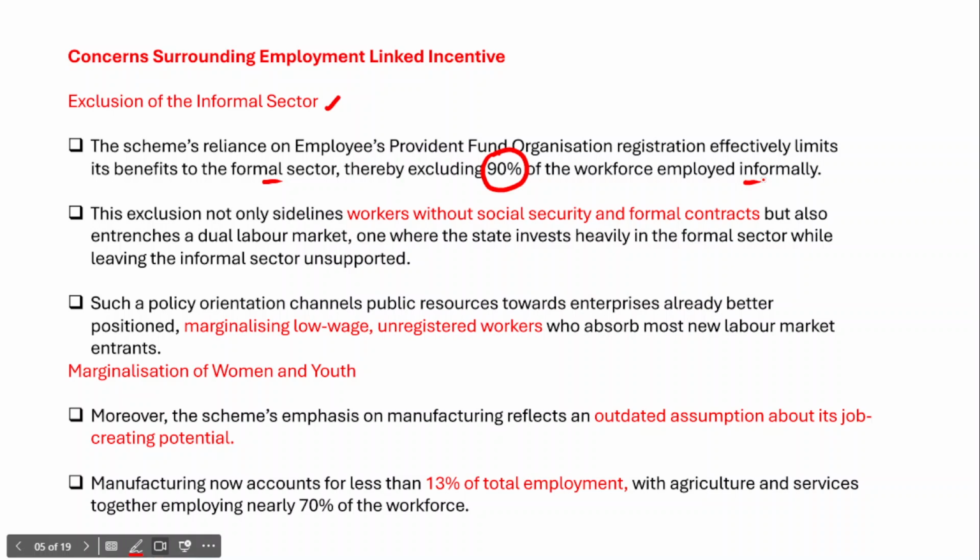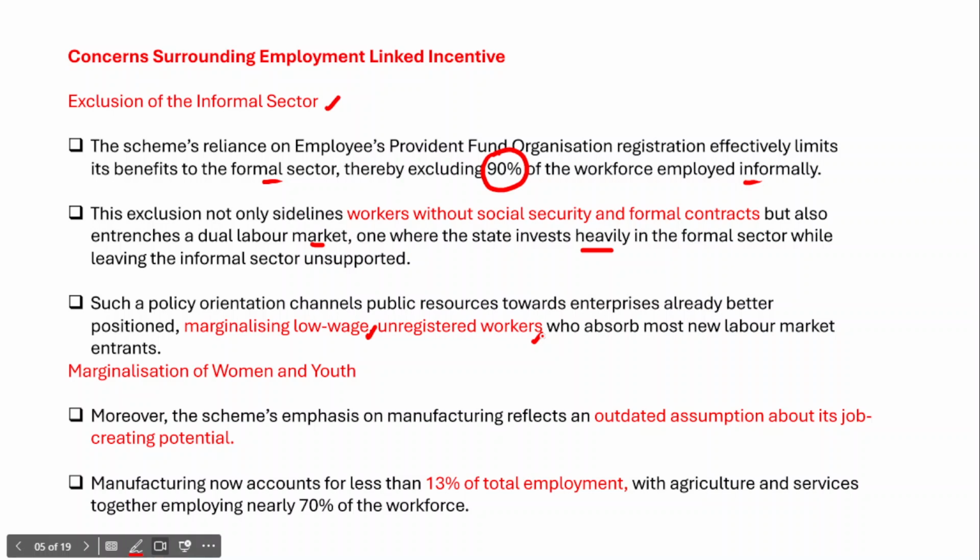In fact, this exclusion not only sidelines workers without social security and formal contracts, but it also further entrenches the dual labor market, one where the state invests heavily in the formal sector while leaving the informal sector unsupported. Such a policy orientation channels public resources towards enterprises which are already better positioned, marginalizing low wage, unregistered workers who absorb most new labor market entrants.